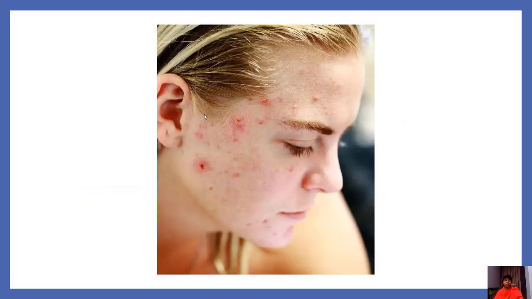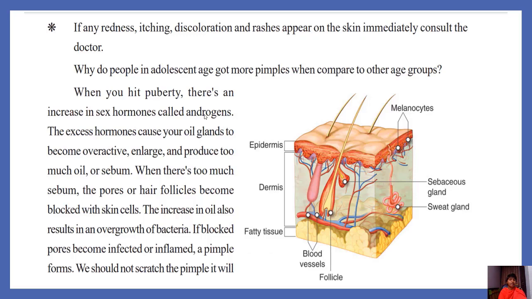You are observing the pimples on the skin surface. Why do pimples come to people in their teenage years? Why do people in adolescence get more pimples compared to other age groups? Because when you hit puberty, there is an increase in sex hormones called androgens. The excess hormones cause your oil glands to become overactive, enlarge and produce too much oil, or sebum. Generally these glands produce sebum, but in adolescence they produce more sebum compared to other ages.